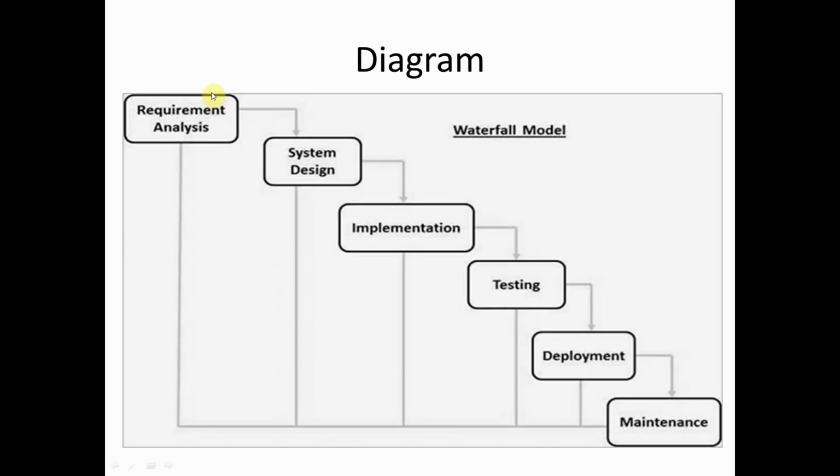After requirement analysis phase, there is system design phase. So in system design phase, what happens is we have the requirement. Now we have to design how we have to develop this software. So in system design, we just design the algorithm that we will use in developing this software.